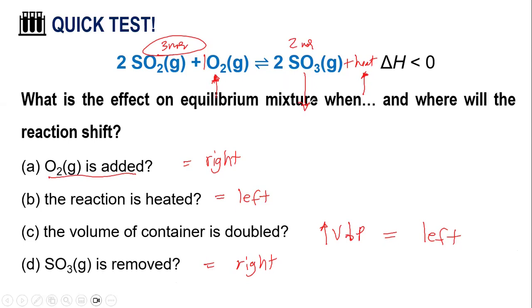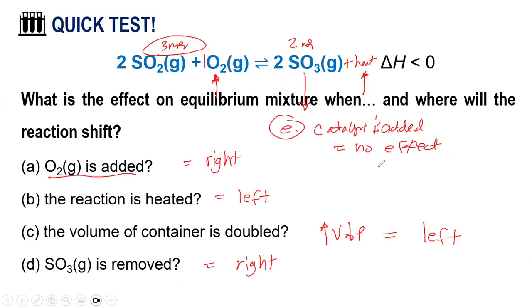Now, what if a catalyst is added? The answer here is no effect. What is the reason? If you remember our lesson, a catalyst increases the rate, and in equilibrium we're talking about rates. But why is it that the catalyst addition has no effect on your chemical equilibrium?